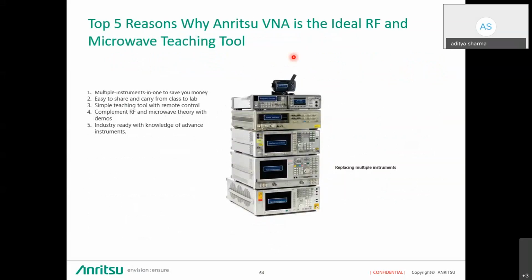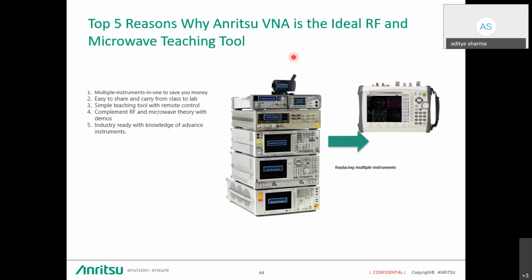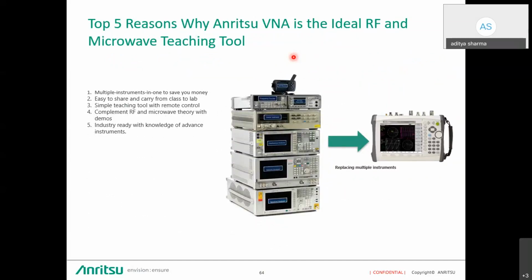So, 5 reasons why you need to use the Anritsu VNA as an RF and microwave teaching tool. First, if you see all these instruments, we have a GPS receiver, a vector voltmeter, a spectrum analyzer, a VNA, which is a vector network analyzer, and along with that a high accuracy power meter. If you combine all these instruments in a single unit, you will get the B series and C series instruments, which give you all these facilities in a single small form factor unit, which is battery operated and gives you a measurement time of around 3 hours, so that you can do continuous measurement for 3 hours.